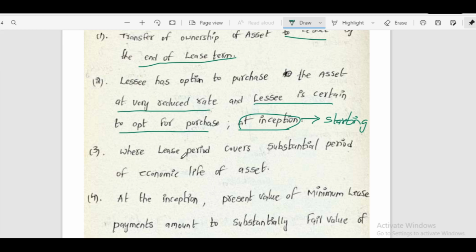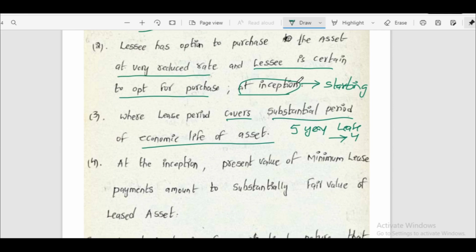The third condition is where the lease period covers a substantial period of the economic life of the asset. For example, the life of that asset is 5 years and the lease period is 4 years. That means it is substantially covering the economic life of the asset. Usually it should be more than 90% of the economic life of the asset.